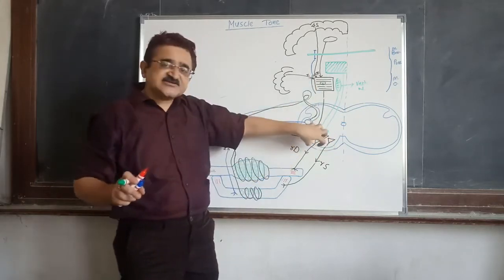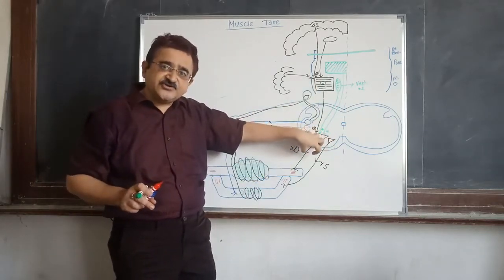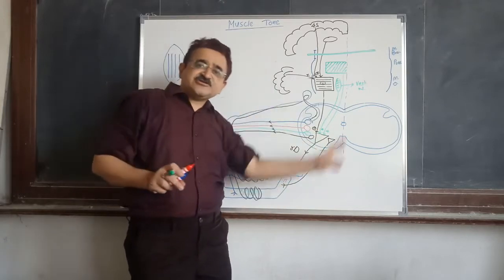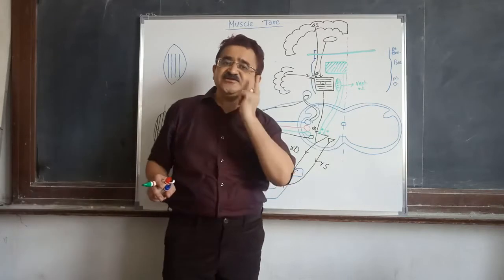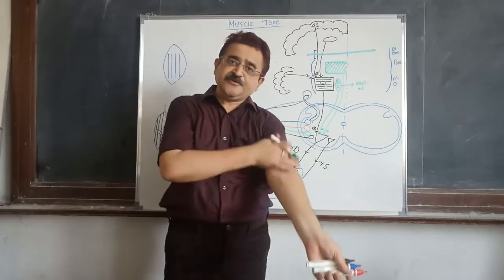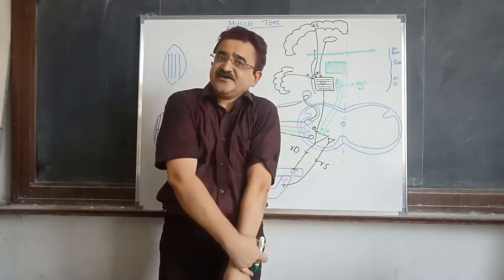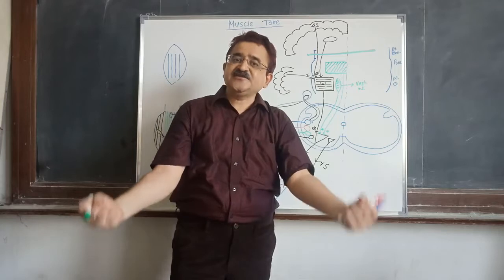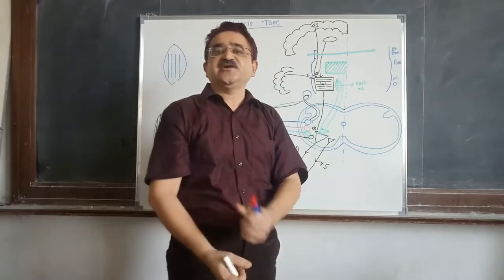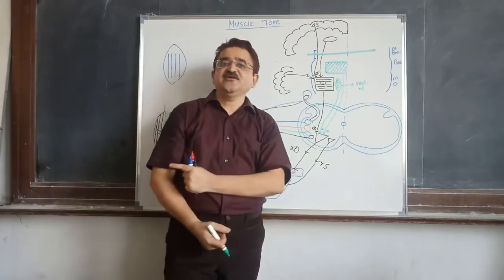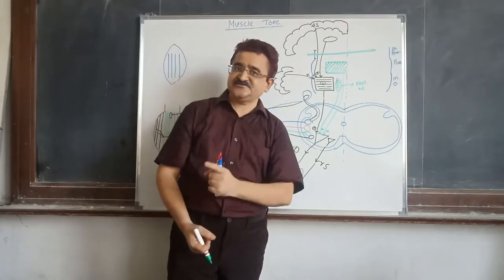So there is excess stimulation of the gamma motor neuron, excess stimulation of the intrafusal fiber, excess operation of this complete circuit. Tone is increased, hypertonia is developed in the flexor muscle as well as the extensor muscle. The state of rigidity is produced, and this rigidity is known as decerebrate rigidity.